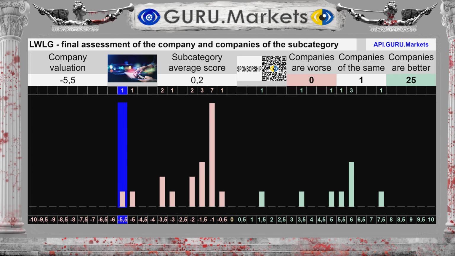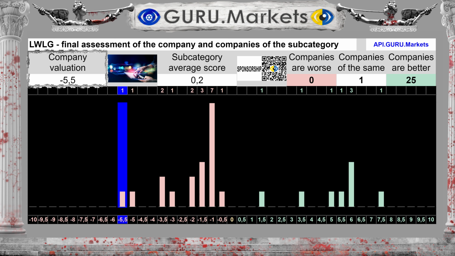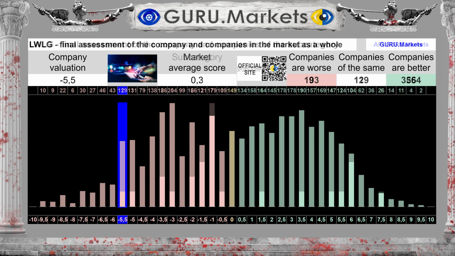The overall result is as follows: minus 5.5 out of 10 points. The average score for the subcategory is 0.2 points. If you look broadly within the stock market as a whole, we see that the average result for the entire stock market as a whole is 0.3 points. Against a score of minus 5.5 points for the company Lightwave Logic Inc.